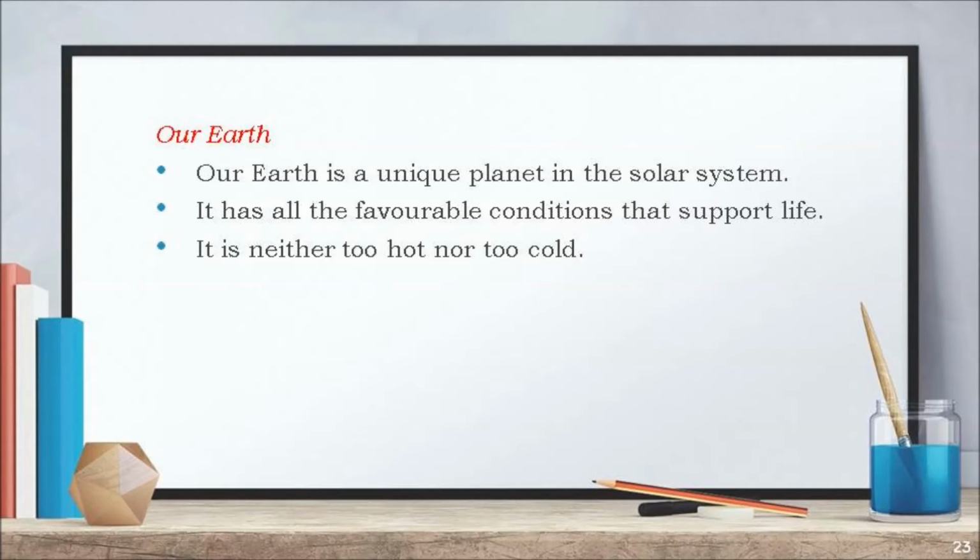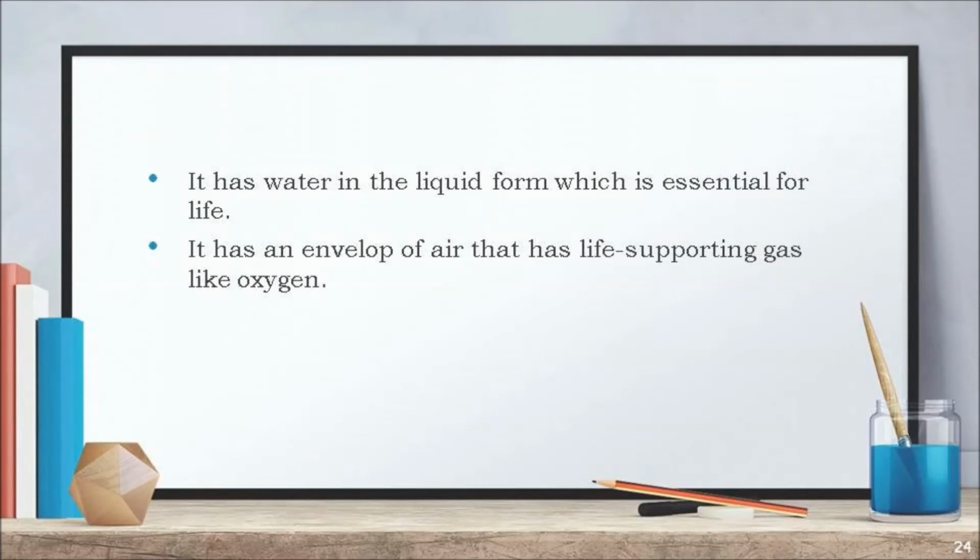Our Earth is a unique planet in the solar system. It has all the favorable conditions that support life. It is neither too hot nor too cold. It has water in the liquid form, which is essential for life. It has an envelope of air that has a life-supporting gas like oxygen.